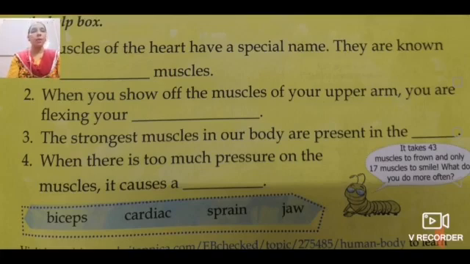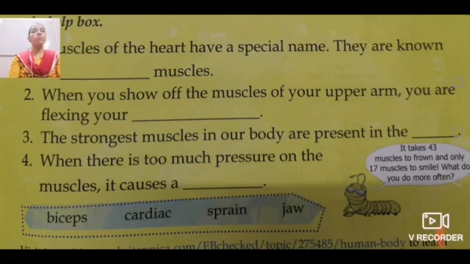Now number 3: the strongest muscles in our body are present in the, where is it present? Yes, it is present in the jaw. Our jaw has the strongest muscles of our body.